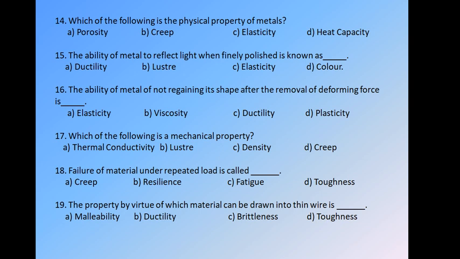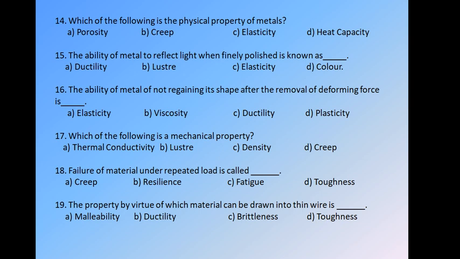15. The ability of metal to reflect light when finely polished is known as. This is also a physical property. The ability of metal to reflect light when finely polished is known as. We have options A ductility, B luster, C elasticity, D color. And the answer is luster.